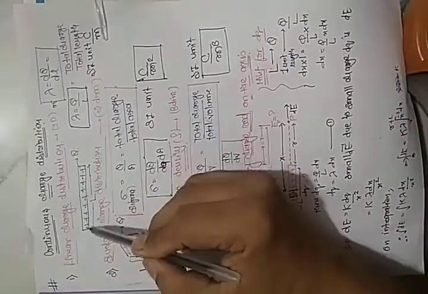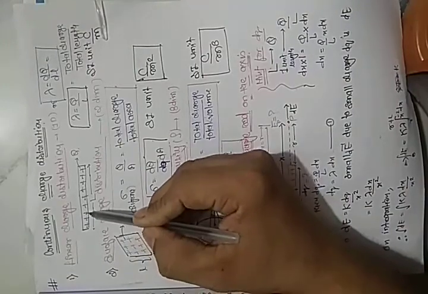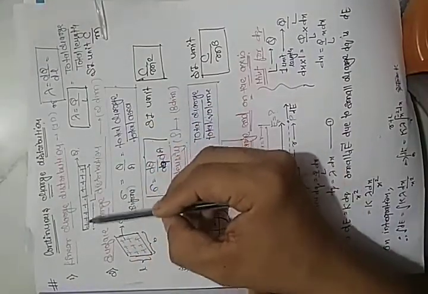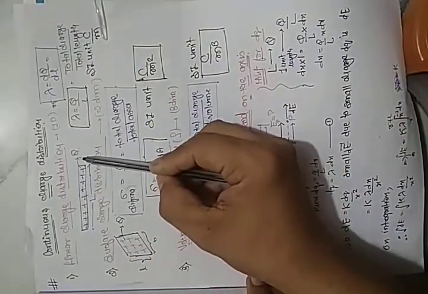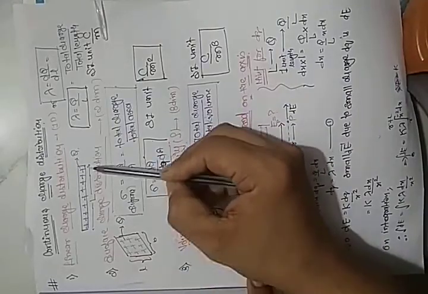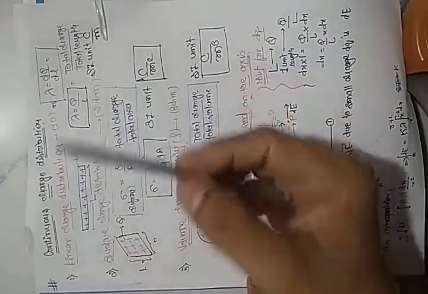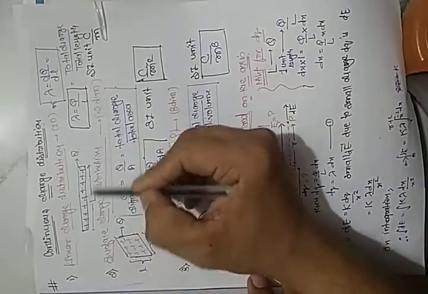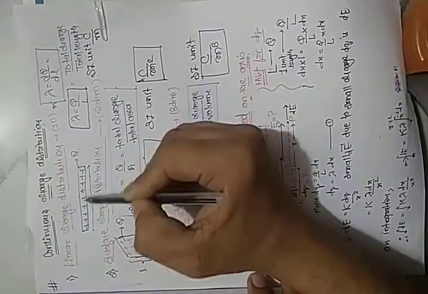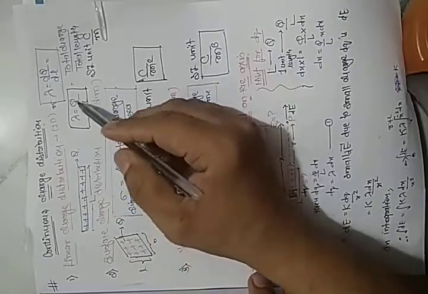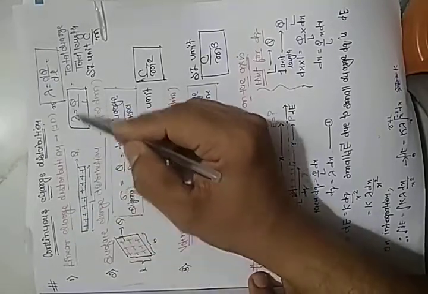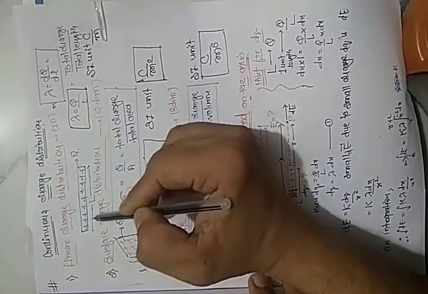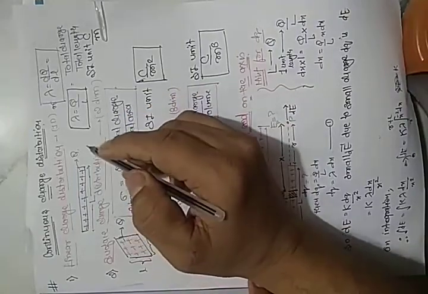I cannot say this is one charge, this is two charge, this is three charge. The total charge on the rod is capital Q and the total length of the rod is L. So what is the formula? The formula is total charge upon total length, Q upon L.